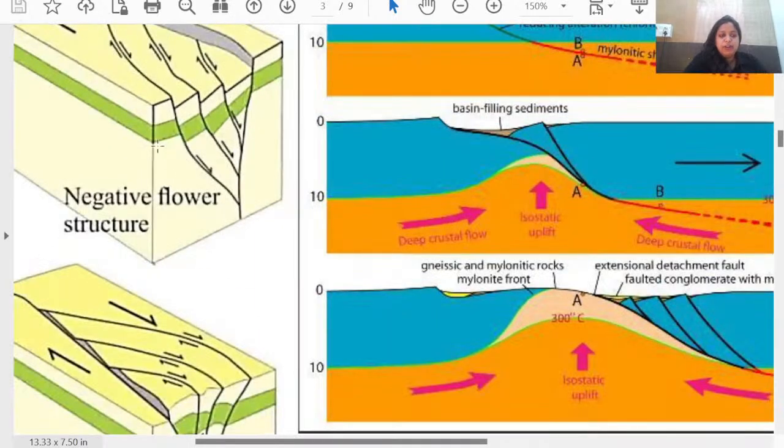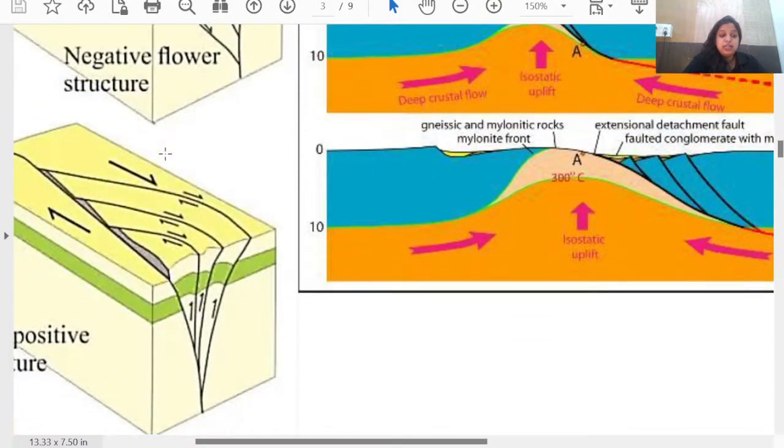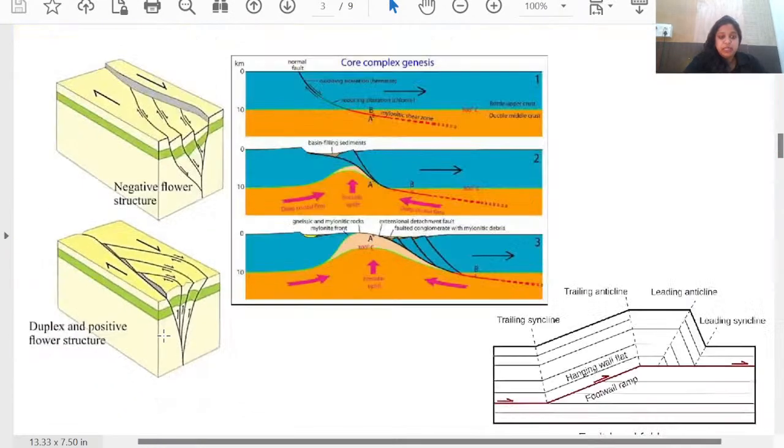So this negative flower structure is associated with normal faulting, or it is associated with a transtensional environment, and that negative flower structure is the tulip structure. When it is a transpressional situation, that is causing predominantly reverse strike slip over there, and that causes formation of a positive flower structure or palm tree structure. So these two are the first options.